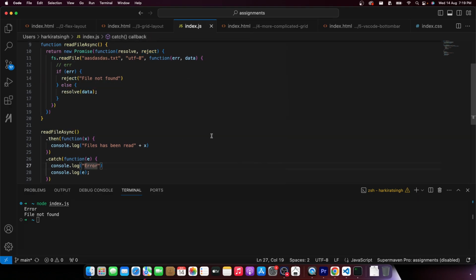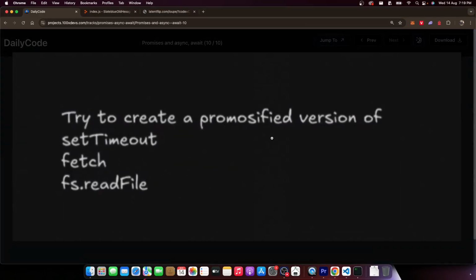All right. With that, try to do these assignments. If you cannot, don't worry about it. We will eventually, after let's say a month of digesting other things, come back here and try to understand how you can create your own promise-ified functions. All right. With that, let's end it.